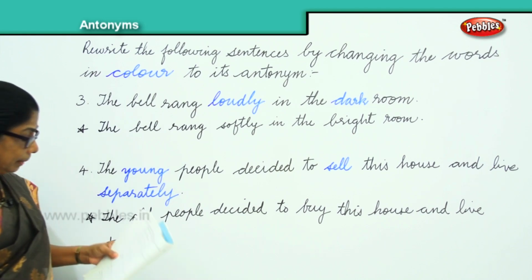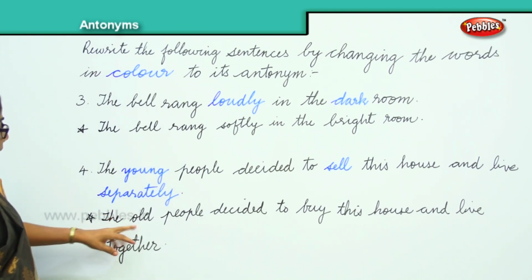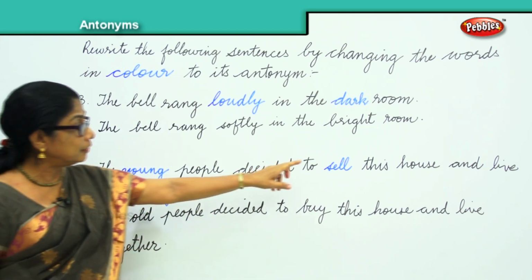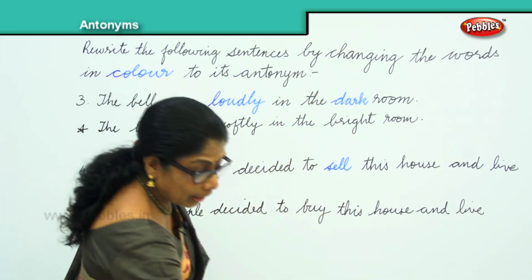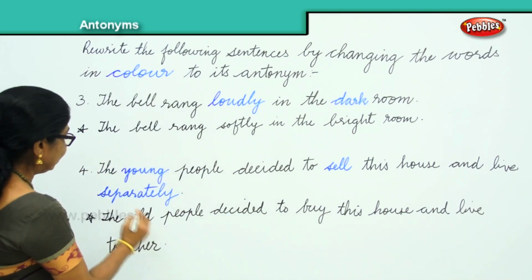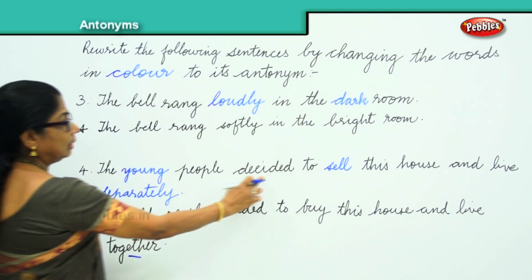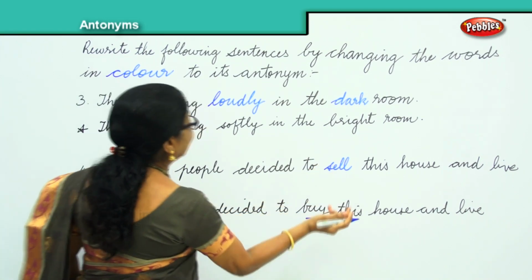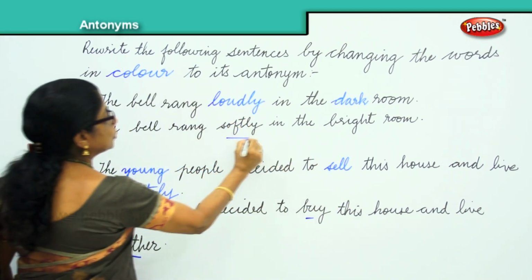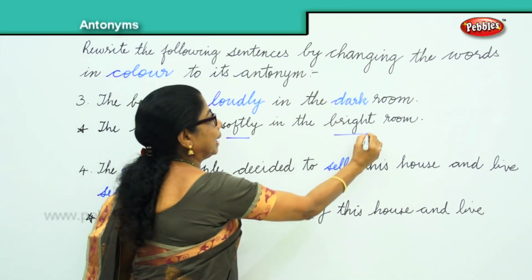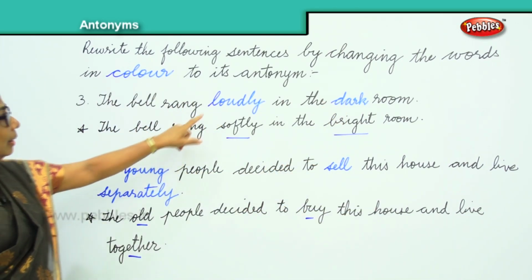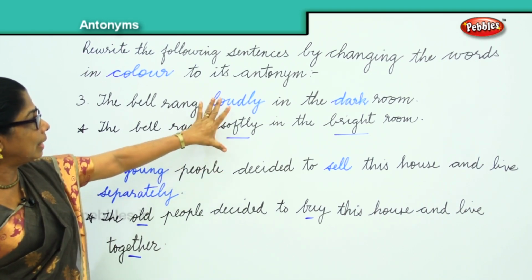Okay, let's look at it again. Instead of young, you have old. Instead of sell, you have buy. And then you have separately, together. Here, loudly, softly, dark, bright. Now look at the sentence again. The bell rang softly. Look at the antonym.